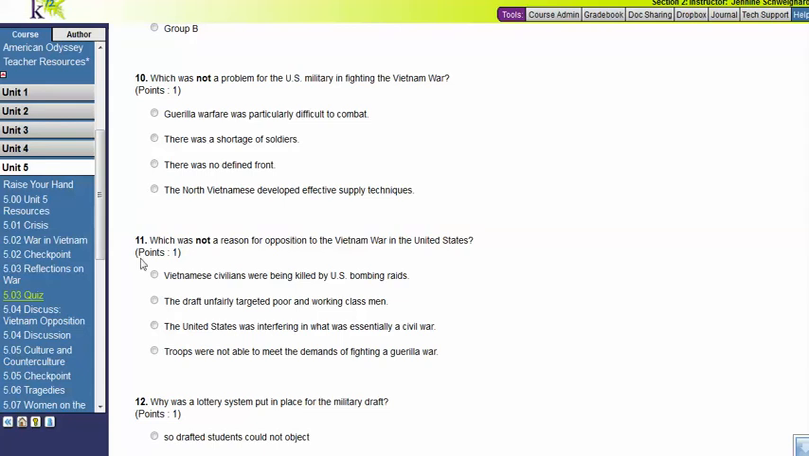Number 11, which was not a reason for the opposition to Vietnam War in the United States. The Vietnamese civilians were being killed by U.S. bombing raids. The draft unfairly targeted poor and working class men. The United States was interfering in what was essentially a civil war, or troops were not able to meet the demands of fighting a guerrilla war.